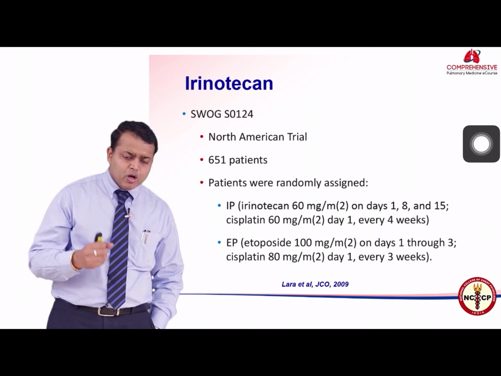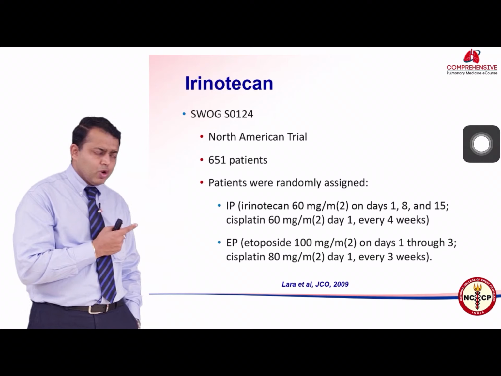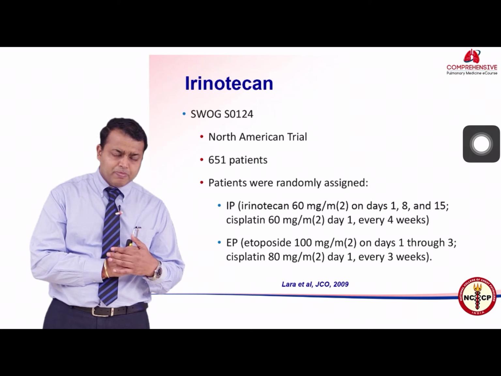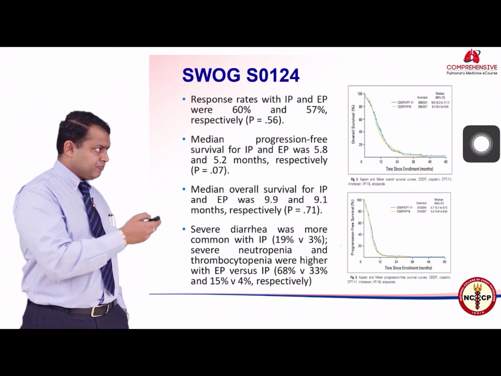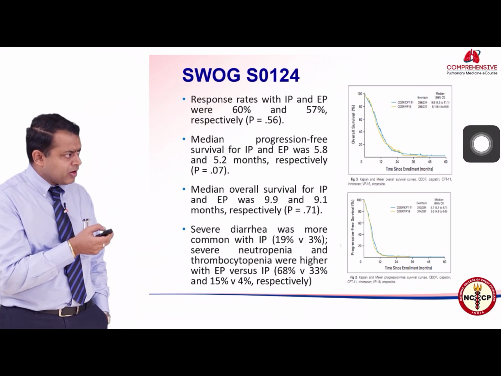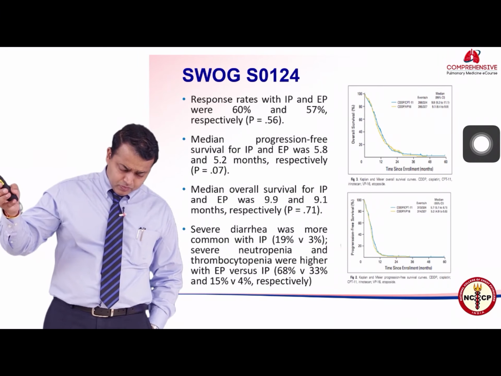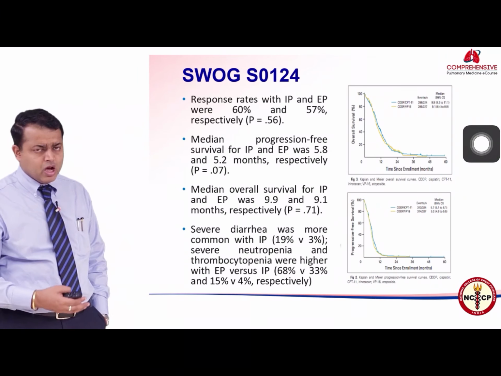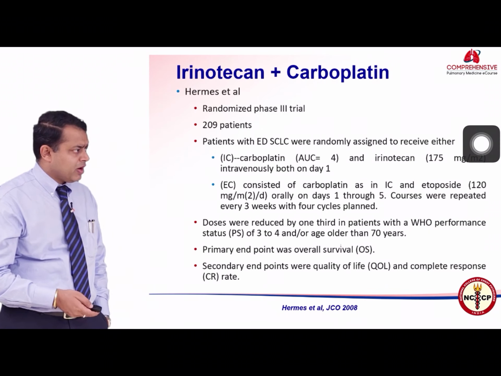Because of this exciting data coming from Japan, they did another very large study in America called the SWOG 0124 study, which again tested the IP regimen as used in Japan versus the EP regimen, and again there was no difference between the two regimens. If you look at the response rates, they are very similar. The median progression-free survival is again very similar, and median overall survival is again very similar. So the Japanese data was not reproduced in America in these two large studies. One is by Nasir Hanna and the other is the SWOG 0124 study. These two studies are very similar.